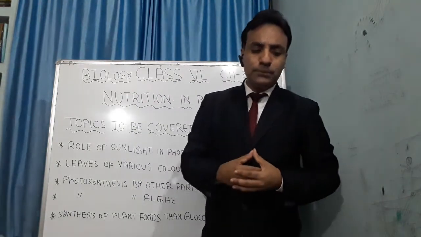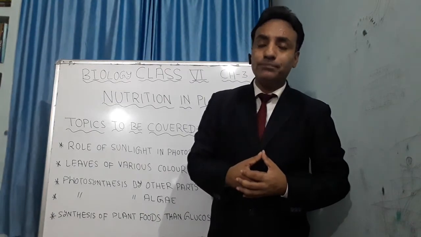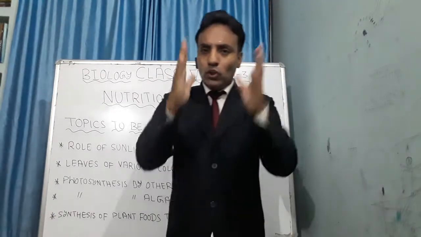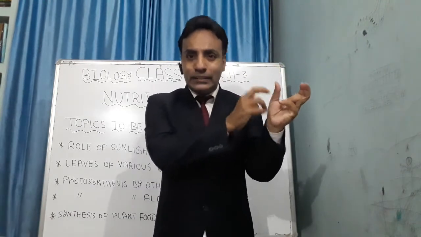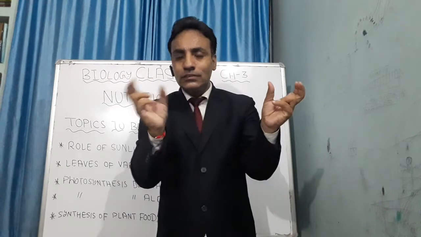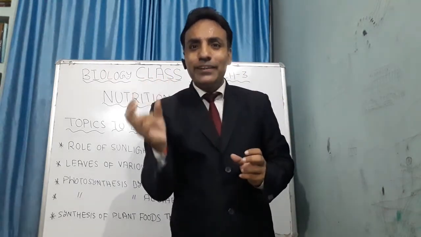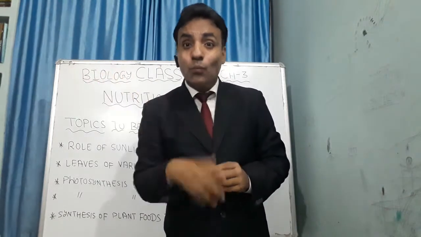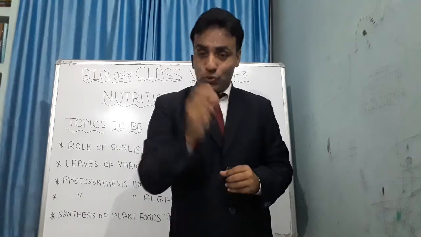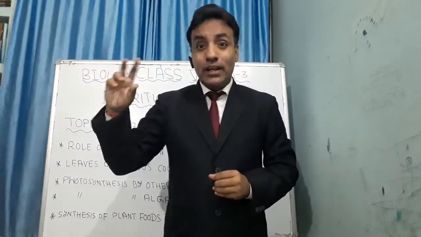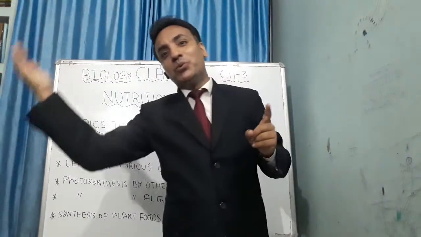Synthesis of food in plants other than the simple carbohydrate. We all know that photosynthesis occurs. First thing, what? Carbon dioxide. Second thing, what? Carbon dioxide plus water mixes with the sunlight and chlorophyll and gives the end product. What is that end product? That is glucose. And glucose plus a gas is also there. The carbon dioxide is changed into oxygen.